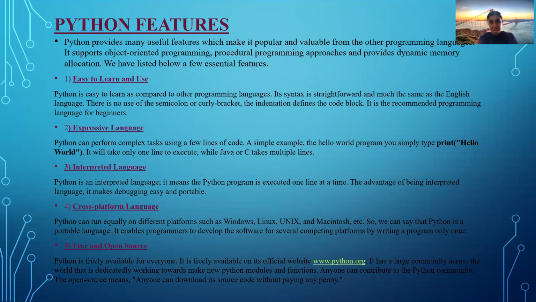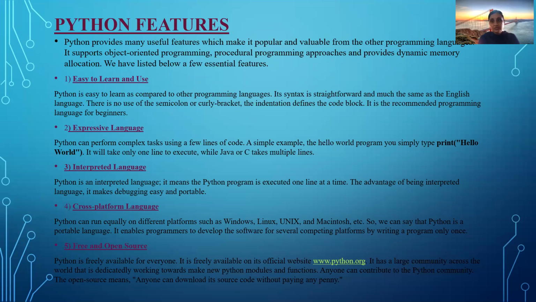It supports object-oriented programming, procedural-oriented programming, and provides dynamic memory allocation. Okay, easy to learn and use. As I told you, those who know English will find it easy to write in this programming language. Its syntax is straightforward and much the same as the English language.